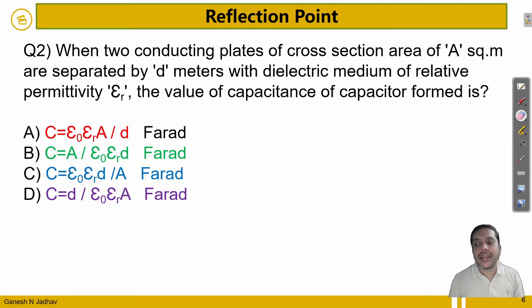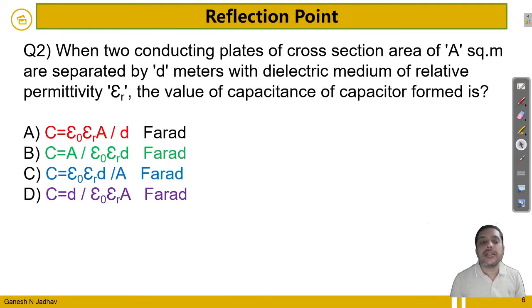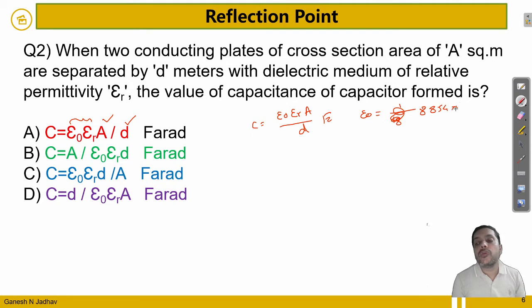Okay, hope you got the correct answer. So let me give the answer. In this case the capacitance is proportional to the area and inversely proportional to the distance, and it also depends upon the material. Hence the capacitance is given by epsilon 0 epsilon r A upon d farad, where epsilon 0 is 8.854 into 10 raised to minus 12 farad per meter.